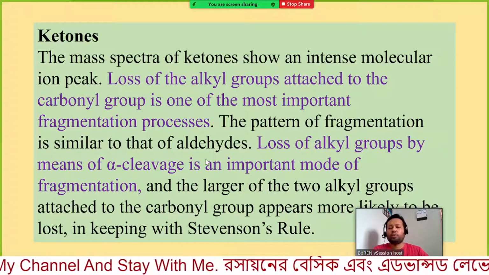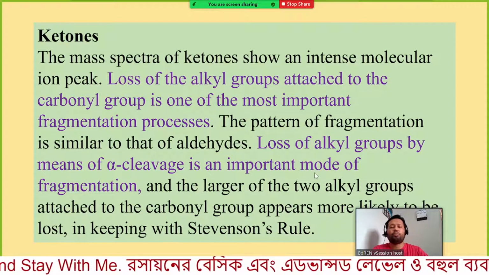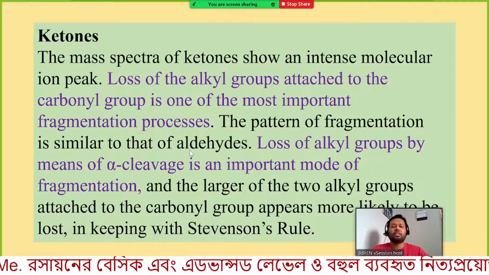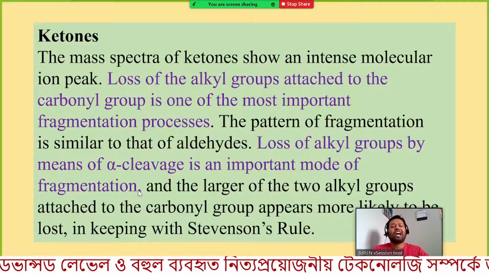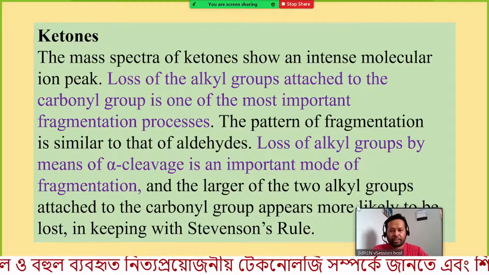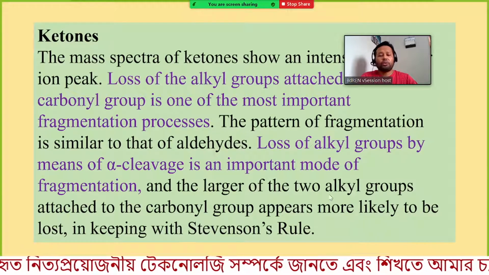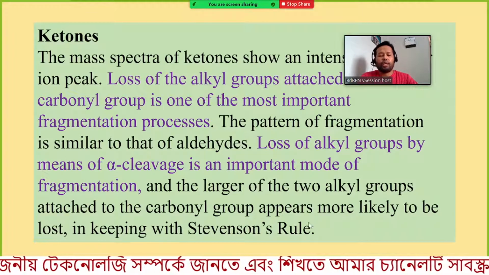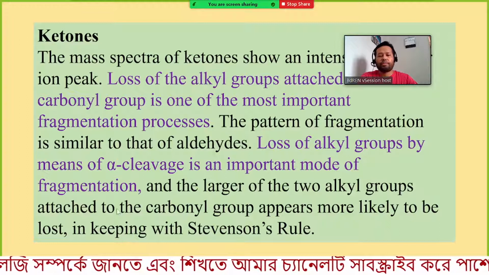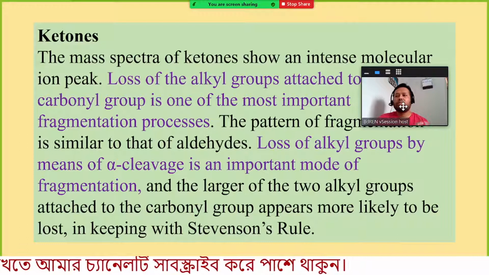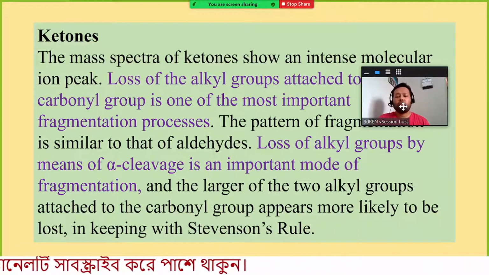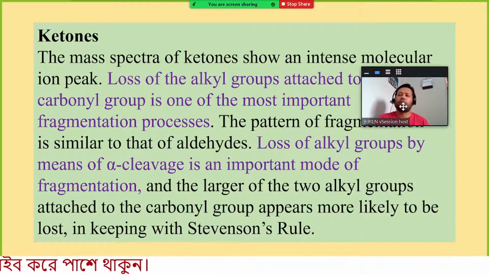Loss of alkyl groups by means of alpha cleavage is an important mode of fragmentation. That means when ketones are fragmented, mainly the alpha cleavage gives the product, and the larger of the two alkyl groups attached to the carbonyl group appears more likely to be lost. So if there are heterogeneous substituents in the carbonyl group, in that case the larger portion will be removed first.